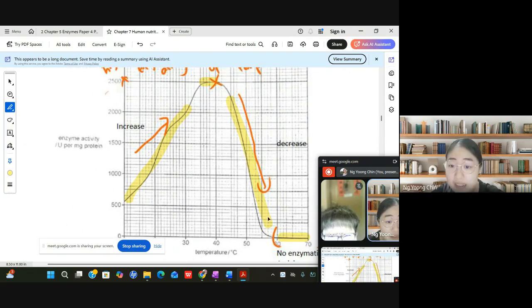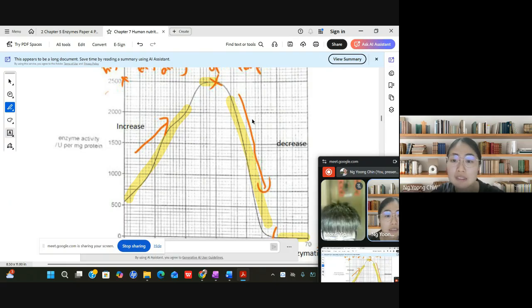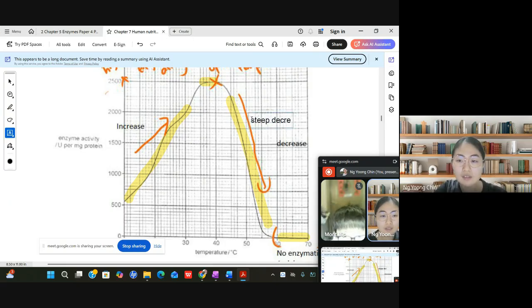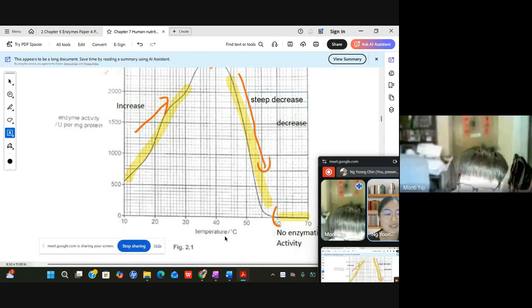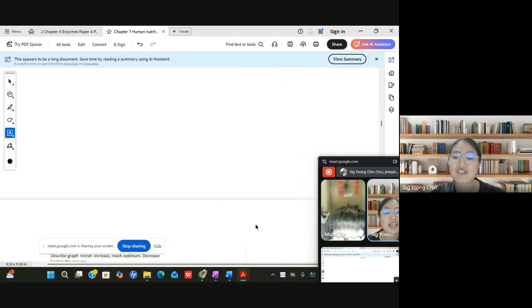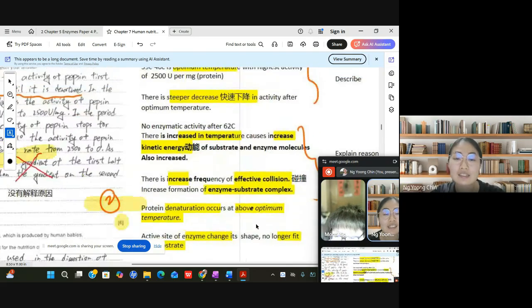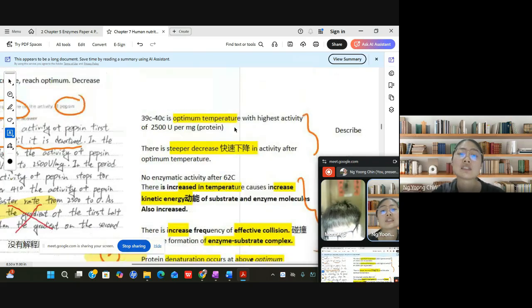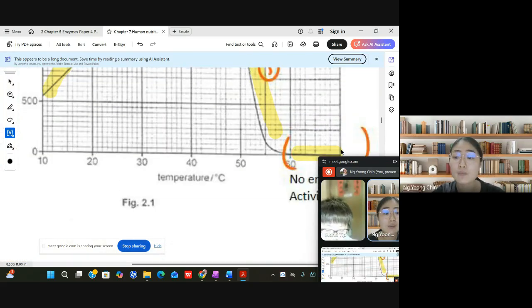Monty, what does steep decrease mean? It refers to a decrease that is very fast, just like a skyrocket. So there is a steeper decrease in enzyme activity after the optimal temperature, and then there's no enzymatic activity after 62 degrees Celsius. It becomes zero.